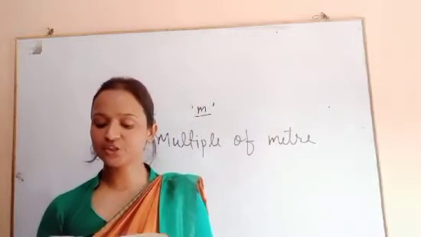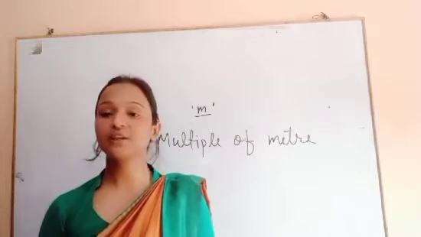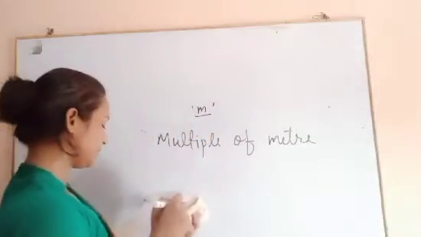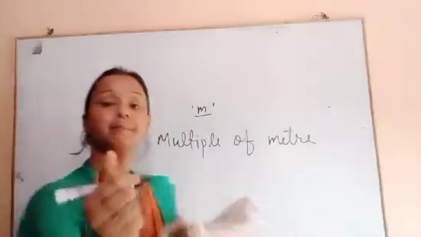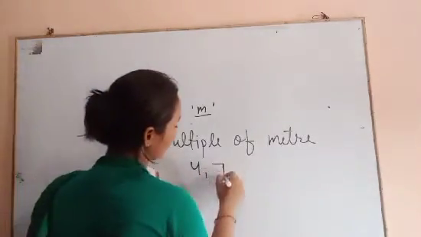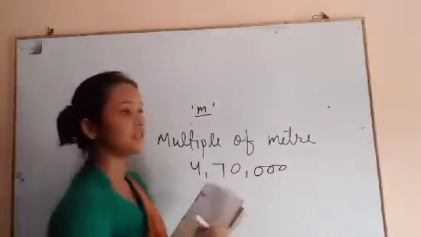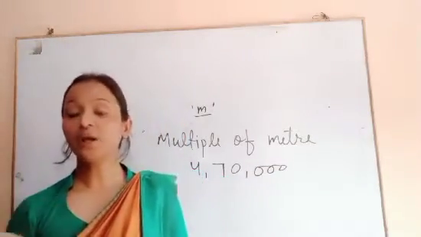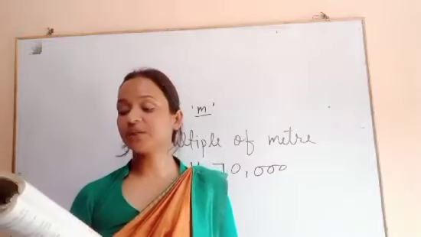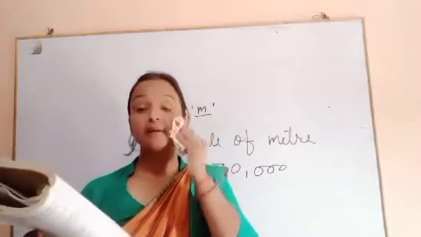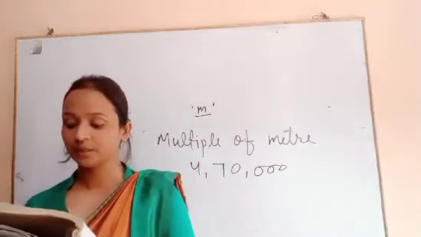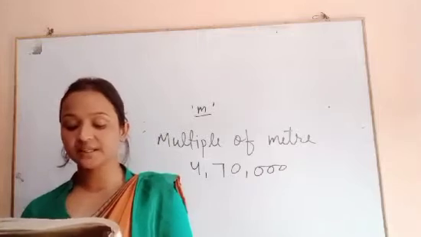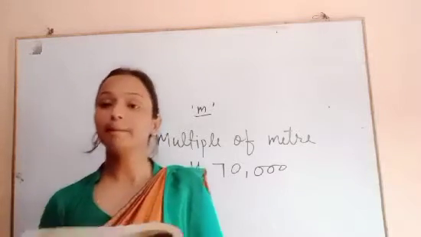For example, the distance between Amritsar, the border city of India, and New Delhi is 470,000 meters, and it is far more convenient to say that the distance between Amritsar and New Delhi is 470 kilometers.